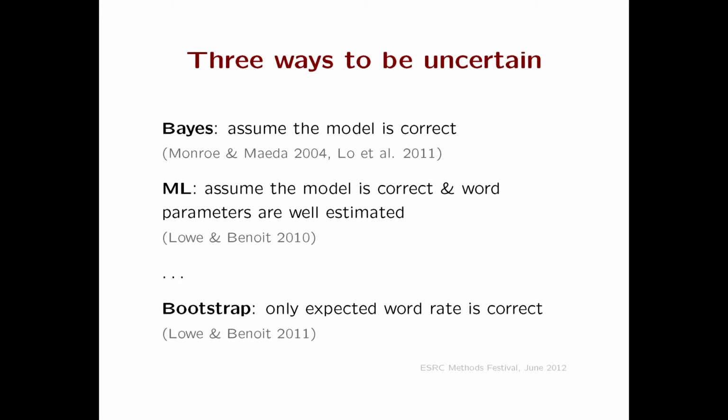My first intuition for all such models is to put priors on everything, run my Markov chain Monte Carlo for 2 weeks, and come back and see what happens. That's the Bayesian approach, which assumes that the model is true. So all those three assumptions are correct. We can, in a more traditional framework, fit these things by maximum likelihood, which we also assume the model is correct. And with a little bit of algebraic gymnastics, we also assume that we've got well-estimated word parameters. But finally, more interestingly for us, we can use this bootstrap method which says, look, I think position taking is going on, but all that Poisson assumption, that's kind of unreasonable. So I'm just going to leave it open what the sort of variation is.